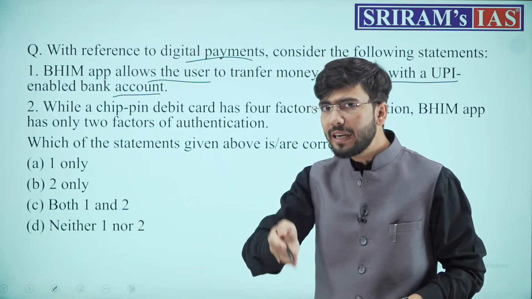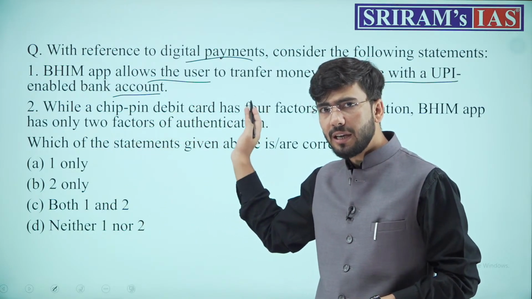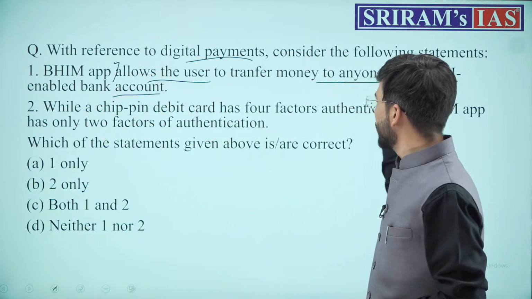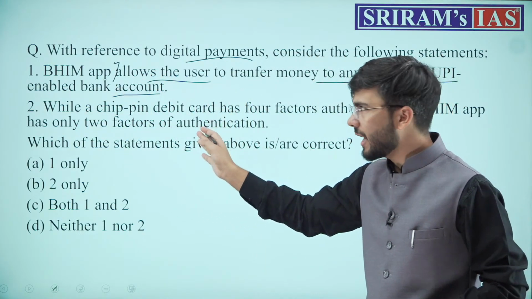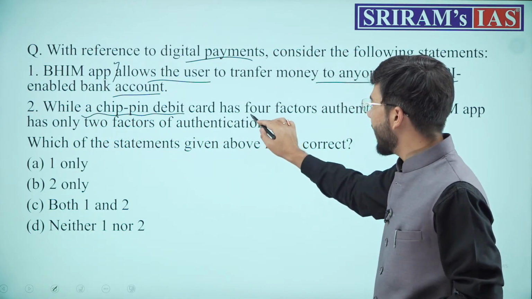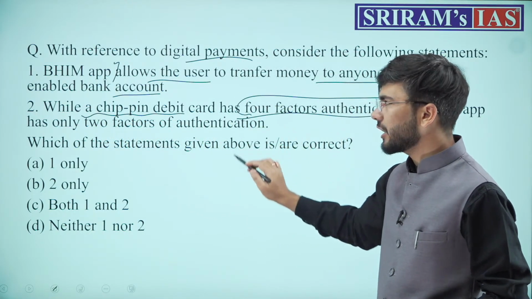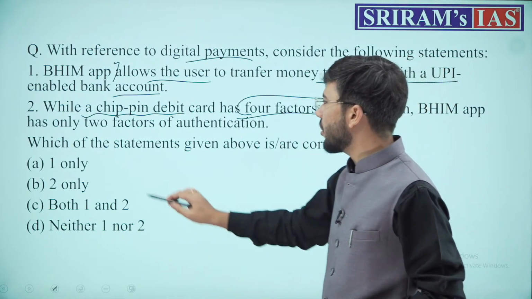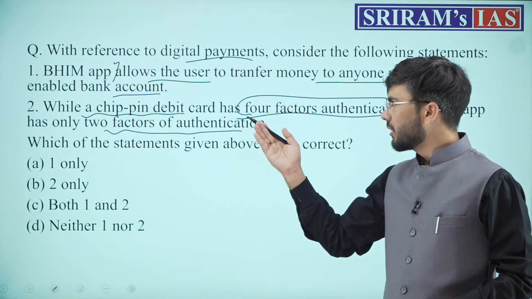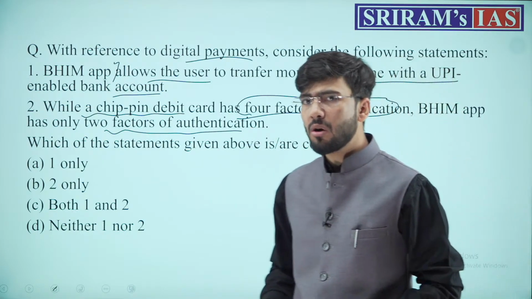That is what we just read about UPI. UPI से क्या होता है? अब भीम ऐप से होगा या नहीं होगा, that is something secondary, but UPI से ये होता है, हाँ, we know that. Second, while a chip PIN debit card has 4 factors authentication, Bhim app has only 2 factors of authentication. ठीक है? The point here is, do you know about the Bhim app?